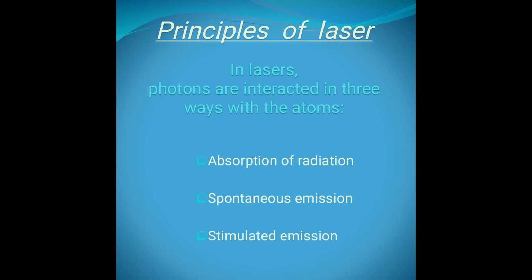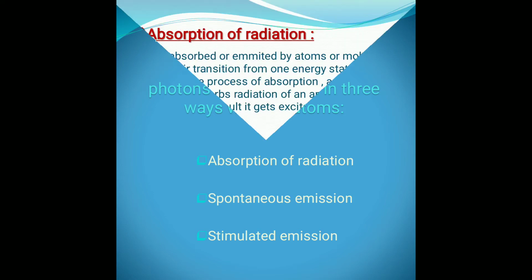These are the three basic ways in which photons interact with an atom, and the result is the emission of the laser beam. Let us see all these three ways one by one.